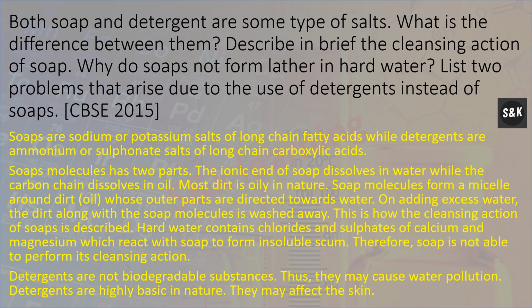Both soap and detergent are the same type of salt. What is the difference between them? So, a soap molecule has two parts. The ionic end of the soap dissolves in water while the carbon chain dissolves in oil. Most dirt is oily in nature. Soap molecules form a micelle around the dirt, whose outer parts are directed towards water. On adding excess water, the dirt along with the soap molecules is washed away. This is how the cleansing action of soap is described.